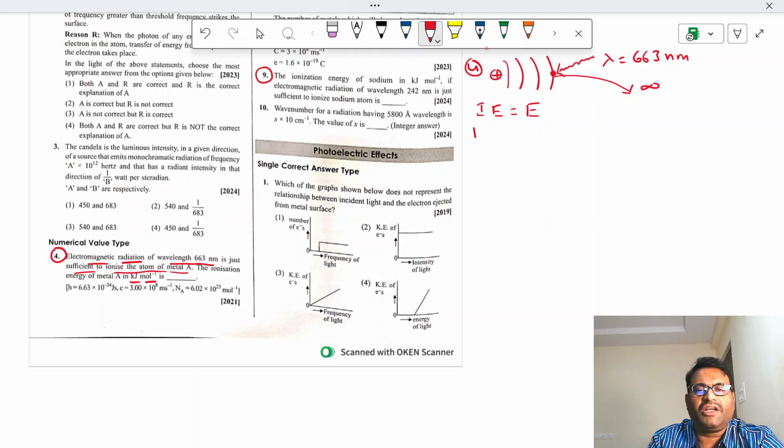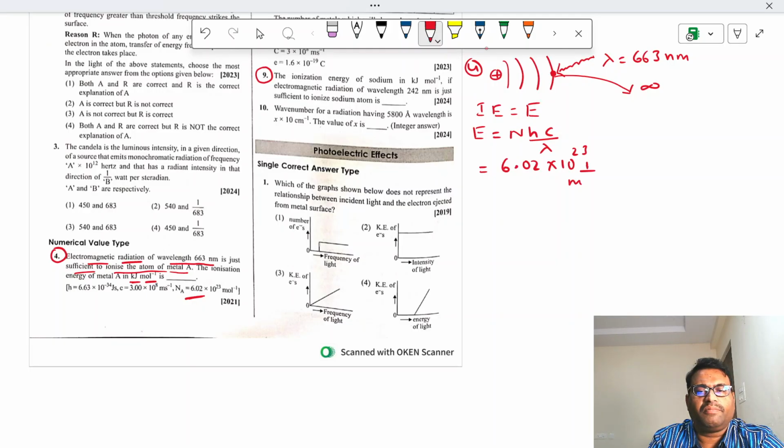We know the formula E is equal to, for 1 mole it is asked, so you can write N h c by lambda, where N is the Avogadro number. Avogadro number is already given in this question. What is that? 6.02 into 10 power 23 per mole.